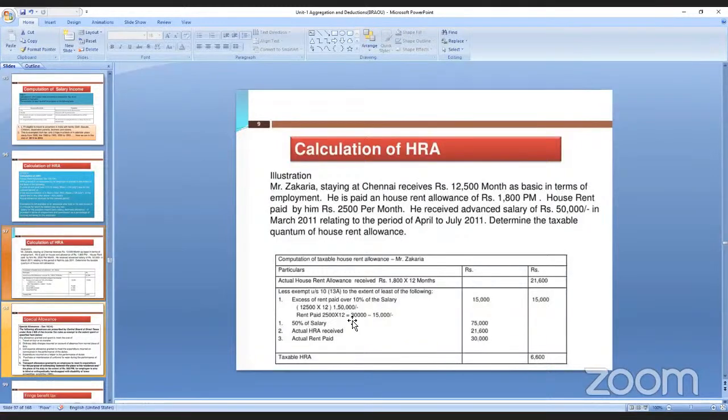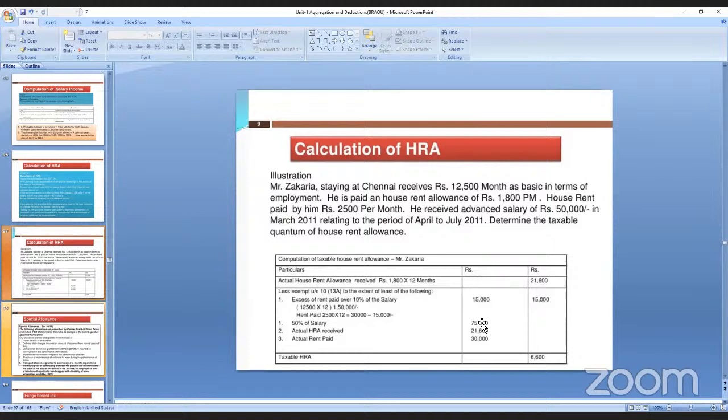How much is the rent paid? Rent he has paid 2,500 into 12, that is 30,000. What is 10% of salary? 1,50,000 into 10%, that is 15,000. 30,000 minus 15,000, complete 15,000 will come in the outer column.